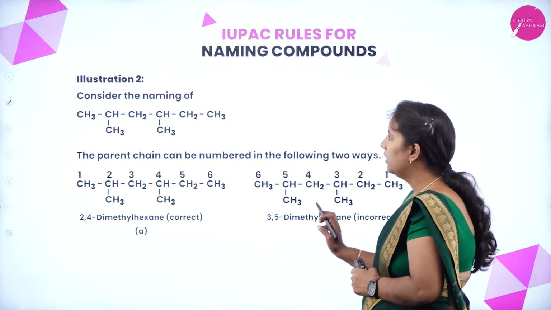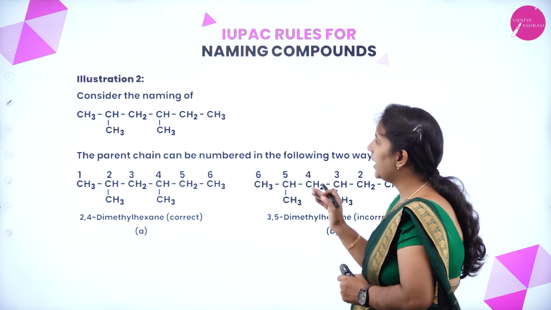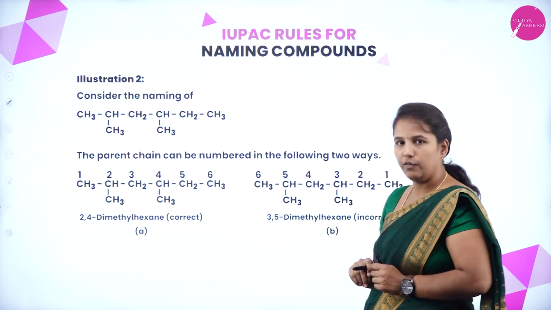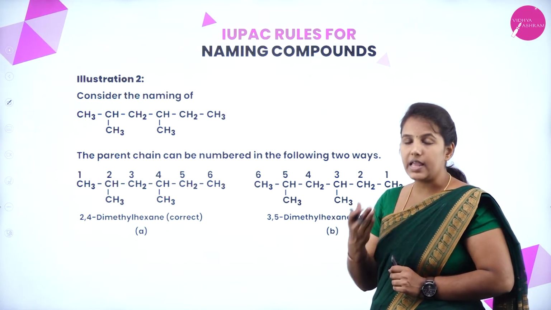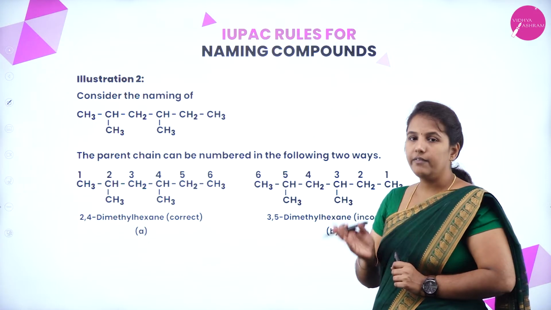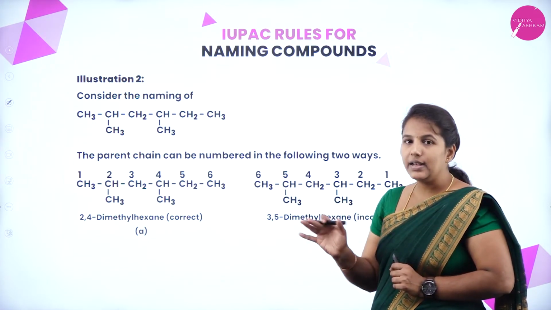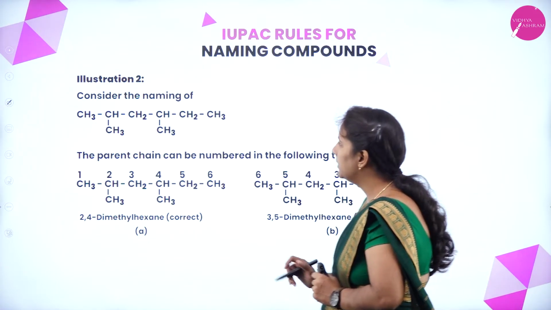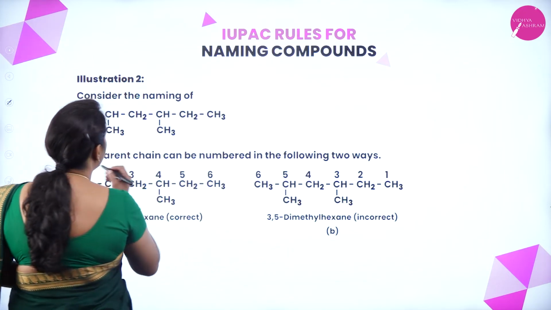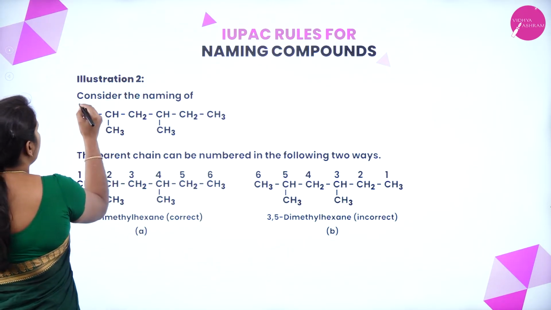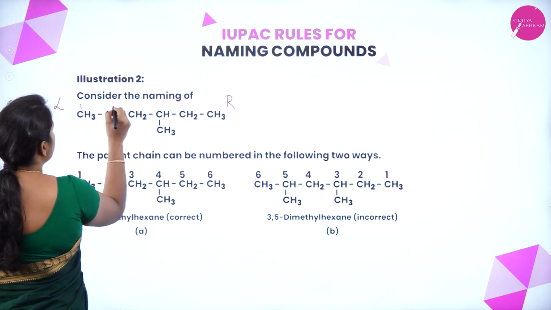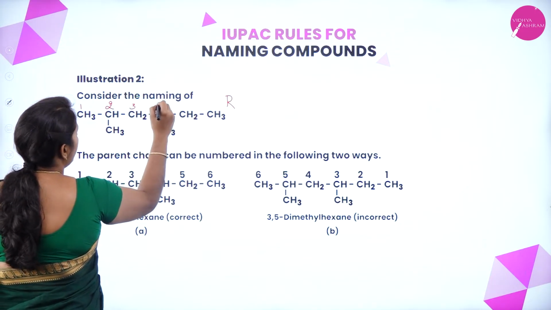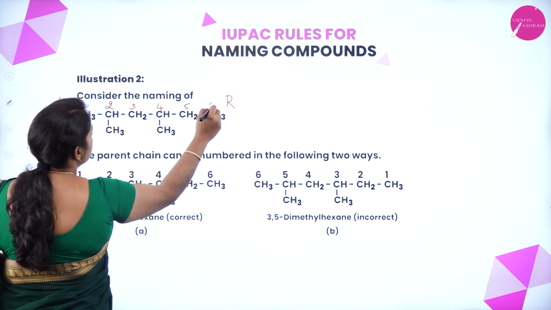Next, here is another example. As I told you, rule number 3 says that if identical groups are there, we go with di, tri and tetra. Let us see how to number. If I go from left to right, I number 1, 2, 3, 4, 5, 6.